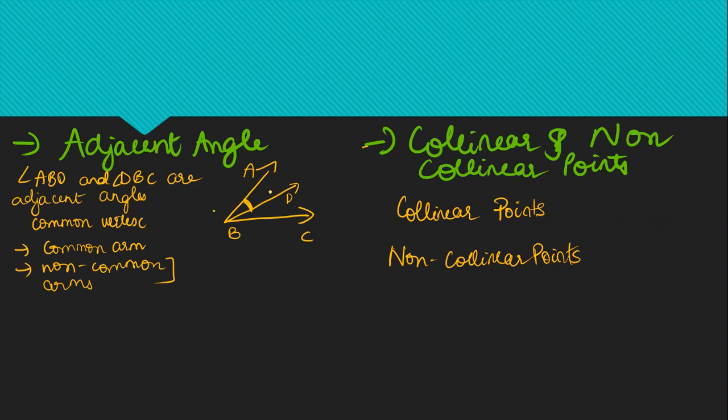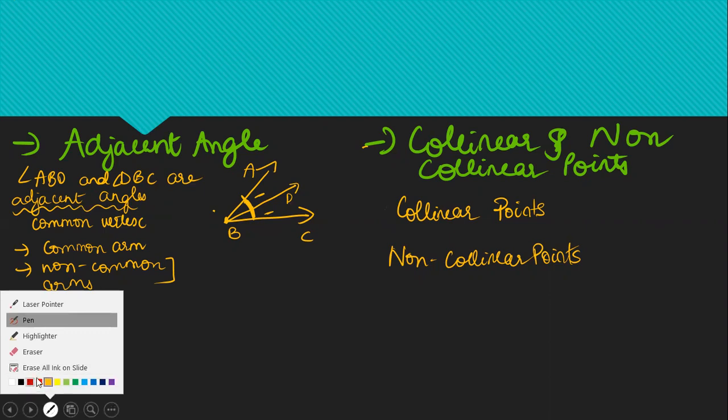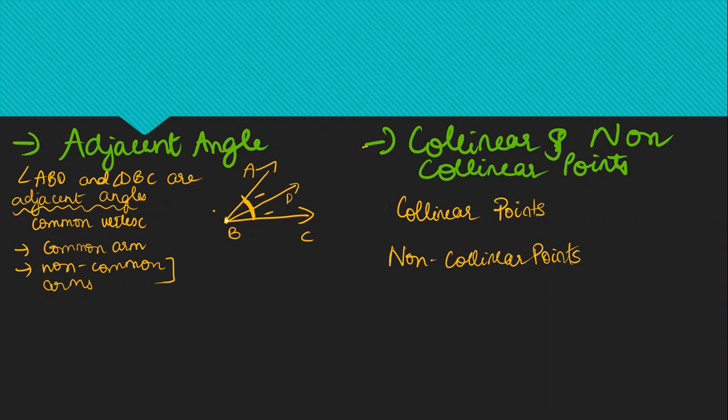Angle ABD and angle DBC, this angle. These two angles are adjacent angles. Why? Because they have a common vertex. Look here, they have a common vertex B, that is that common point basically.